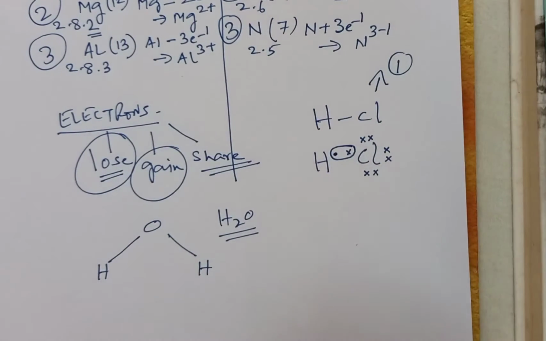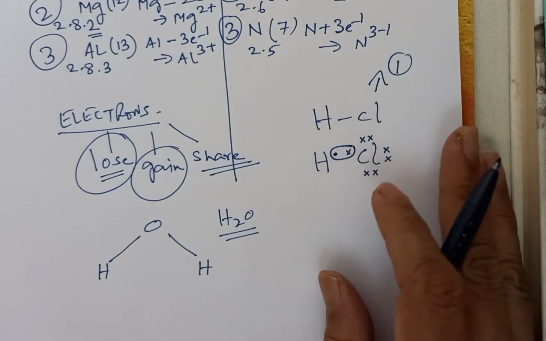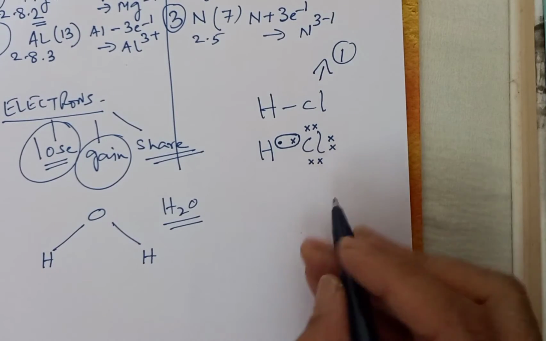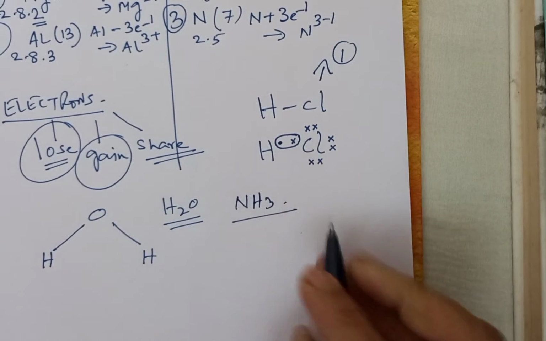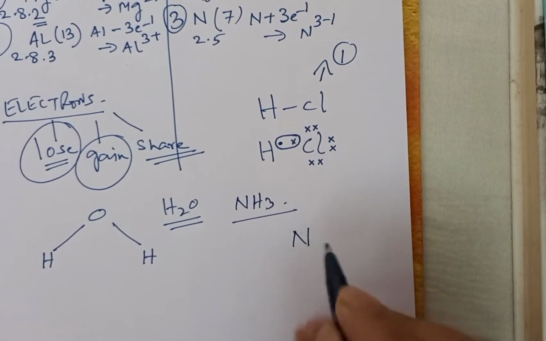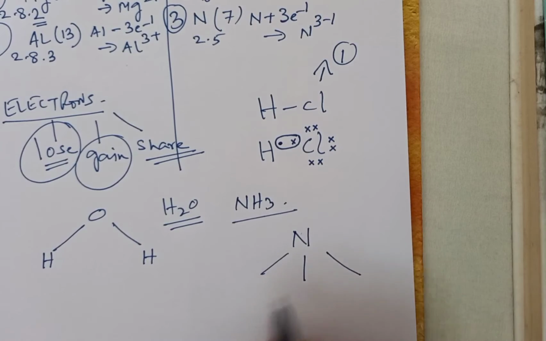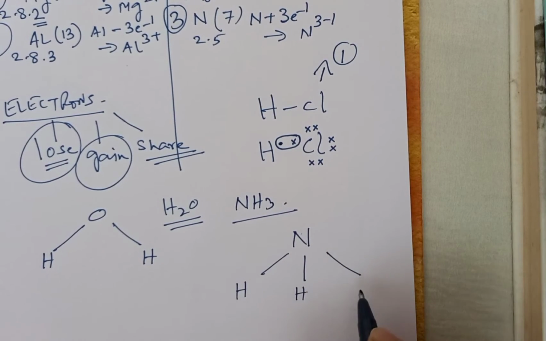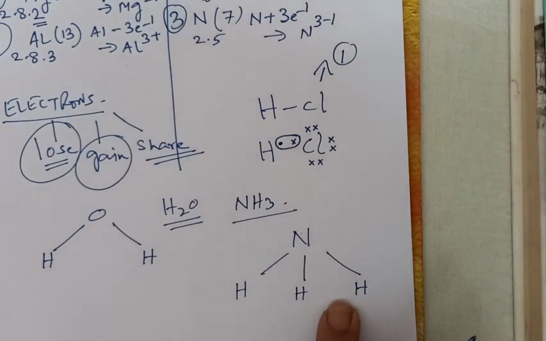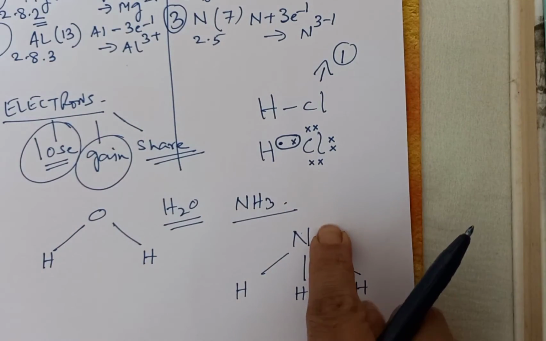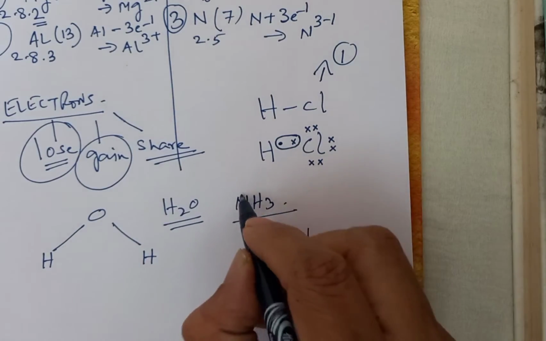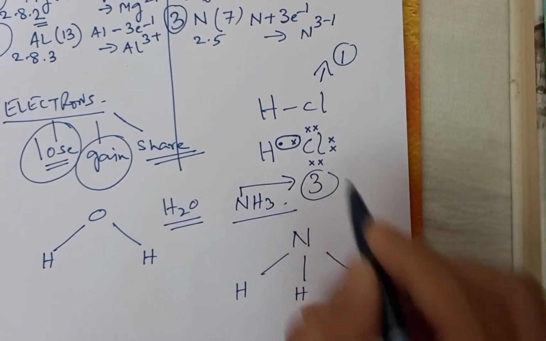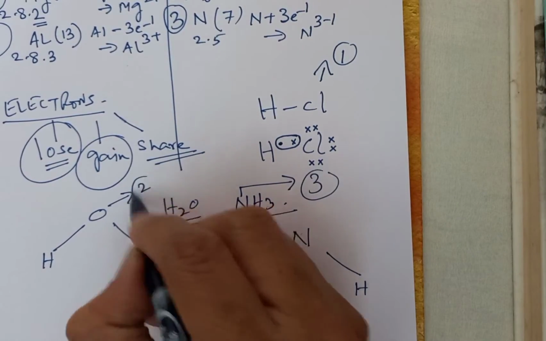Okay. Now let us concentrate on the next example, NH3. We have nitrogen here with 3 single bonds, one to H, another to H, and the third one. So in order to form a molecule of ammonia, one nitrogen atom combines with 3 hydrogen atoms. So the valency of nitrogen is 3. The valency of oxygen here is 2.